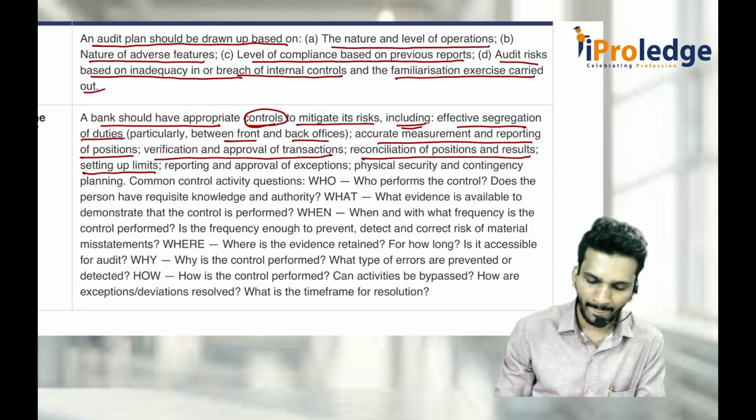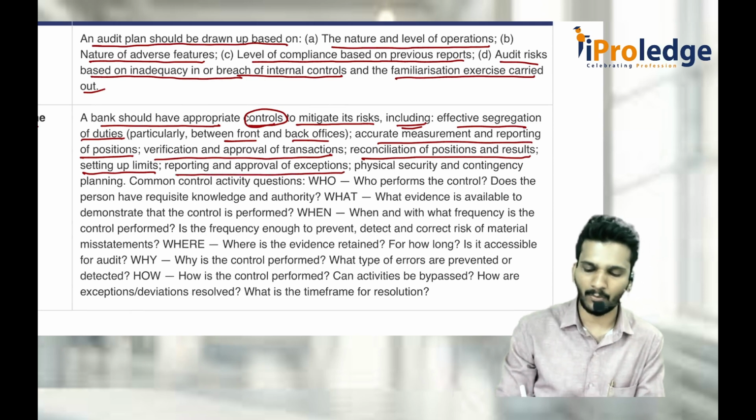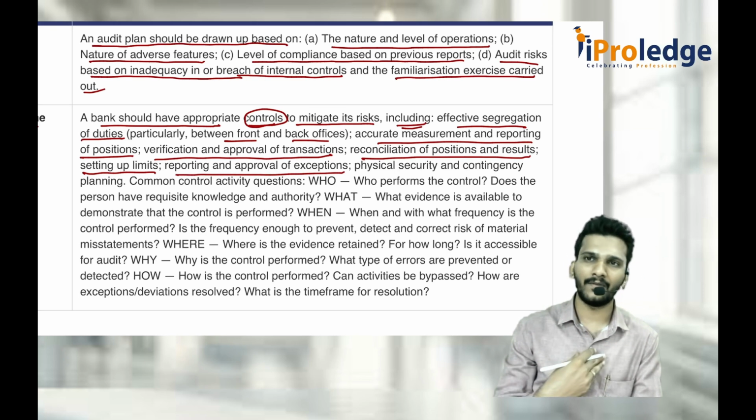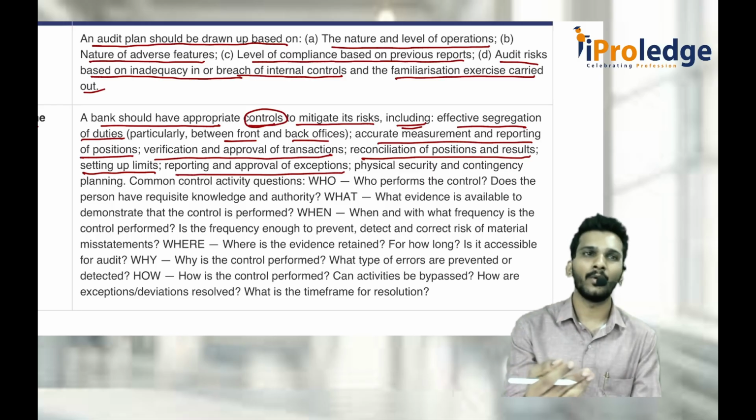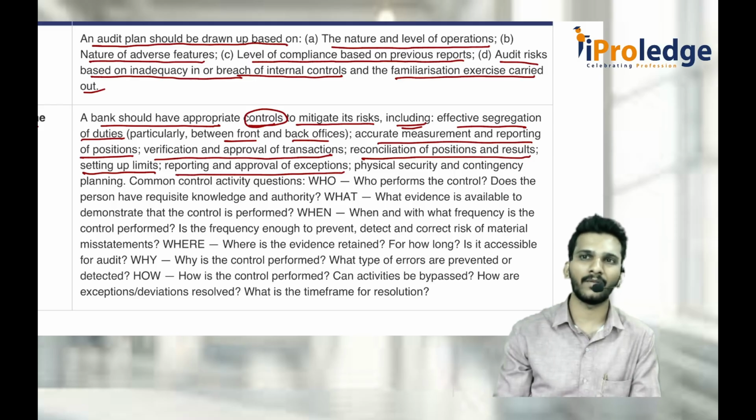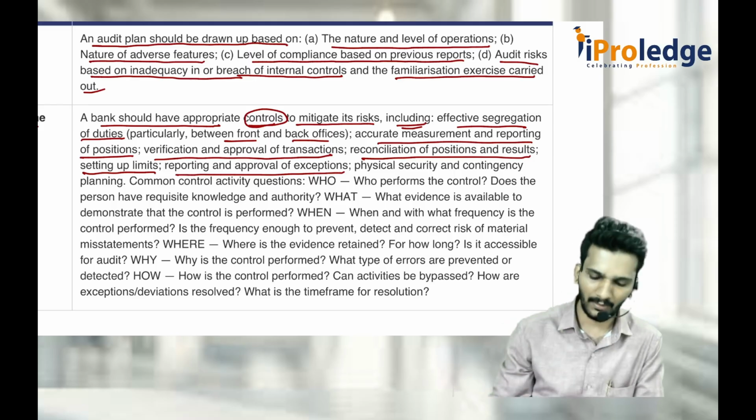We'll set the limits. Reporting and approval of exceptions. What is approval of exceptions? Sir, I have a limit of 10 lakh only, but somebody has come for 11 lakh. But I don't have the authority. Manager is also not there. Okay, you do it, but you get the approval at a later point of time. Exception means doing other than the limit given.